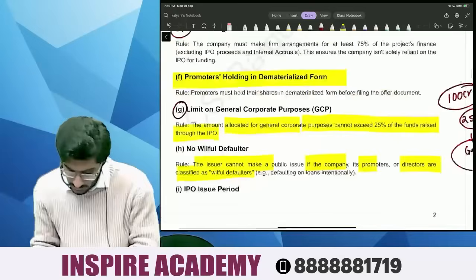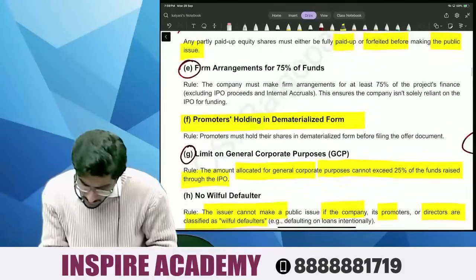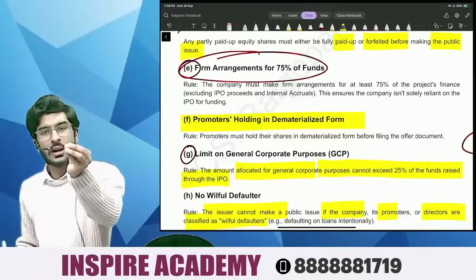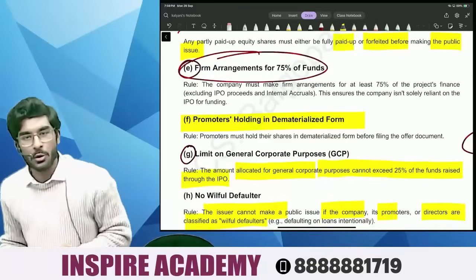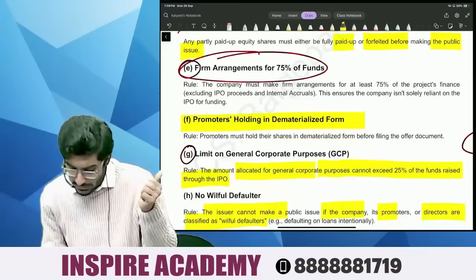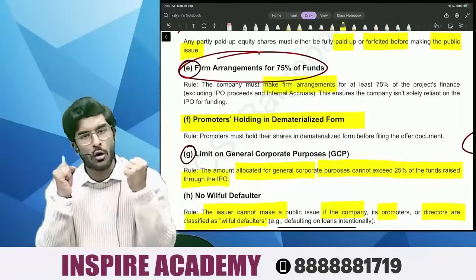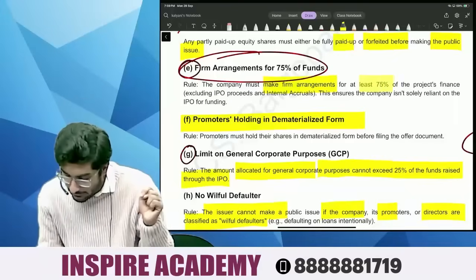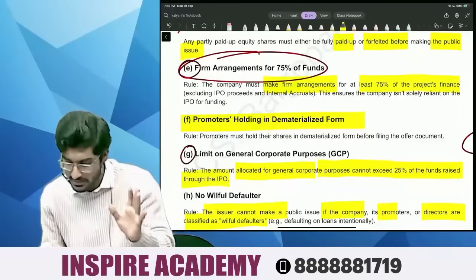Now next comes the firm arrangement of 75% of funds. This is the most beautiful rule. You will love it. Let's read this. The company must make firm arrangements, firm means strong arrangements, strong backup, for at least 75% of the project finance. Now what is the meaning of project finance?